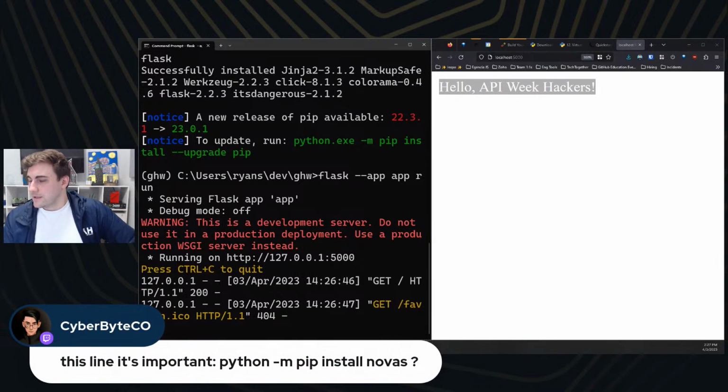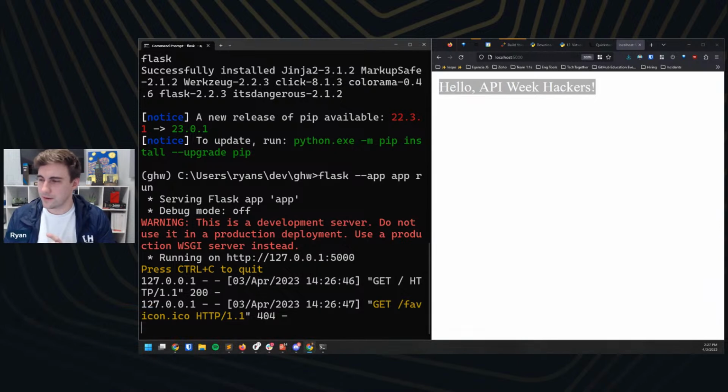Bam. So I skipped over this myself, but this just, so you don't need to install Novas. I'm not sure what that was. I'm not entirely sure what that's in reference to. I think that another hacker might have been helping you out there.